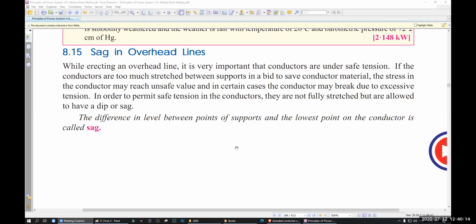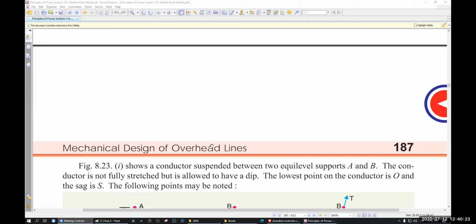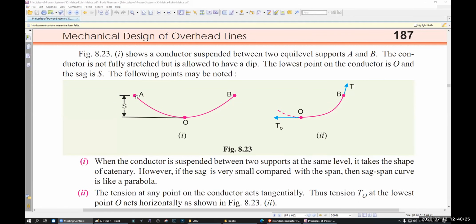The difference in level between points of support and the lowest point of the conductor is called sag. What do I mean by that? The conductors are not parallel to the ground. When the conductors are hanged in between 2 towers, the middle part of the conductor goes down due to the gravity.